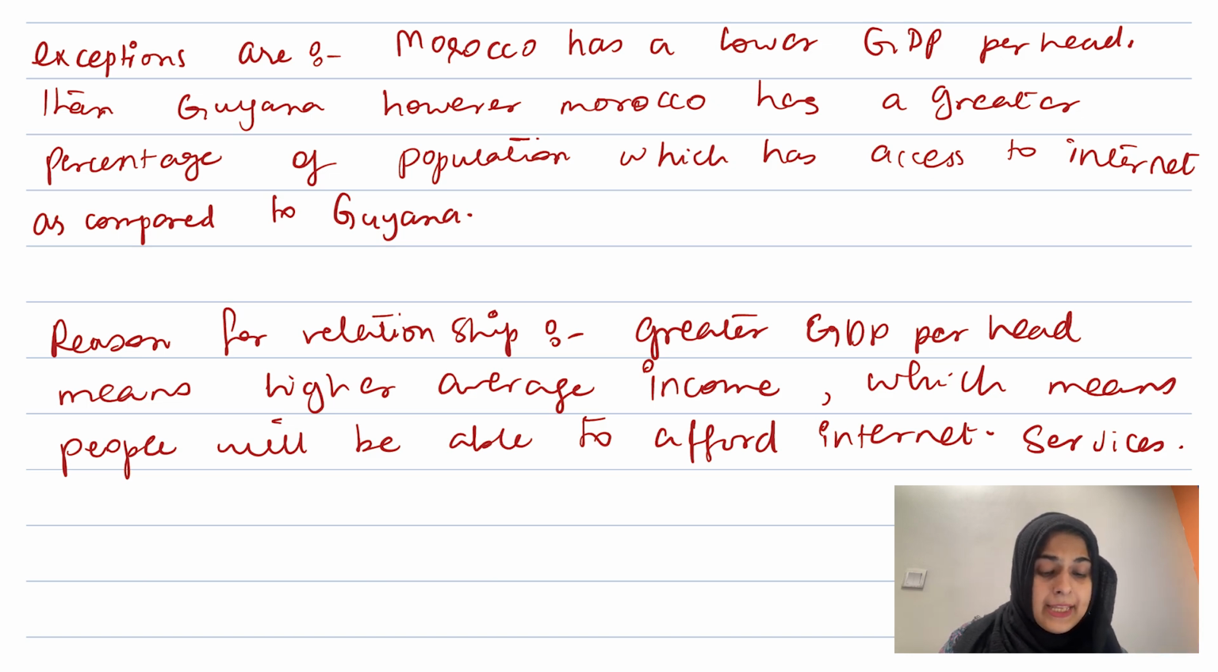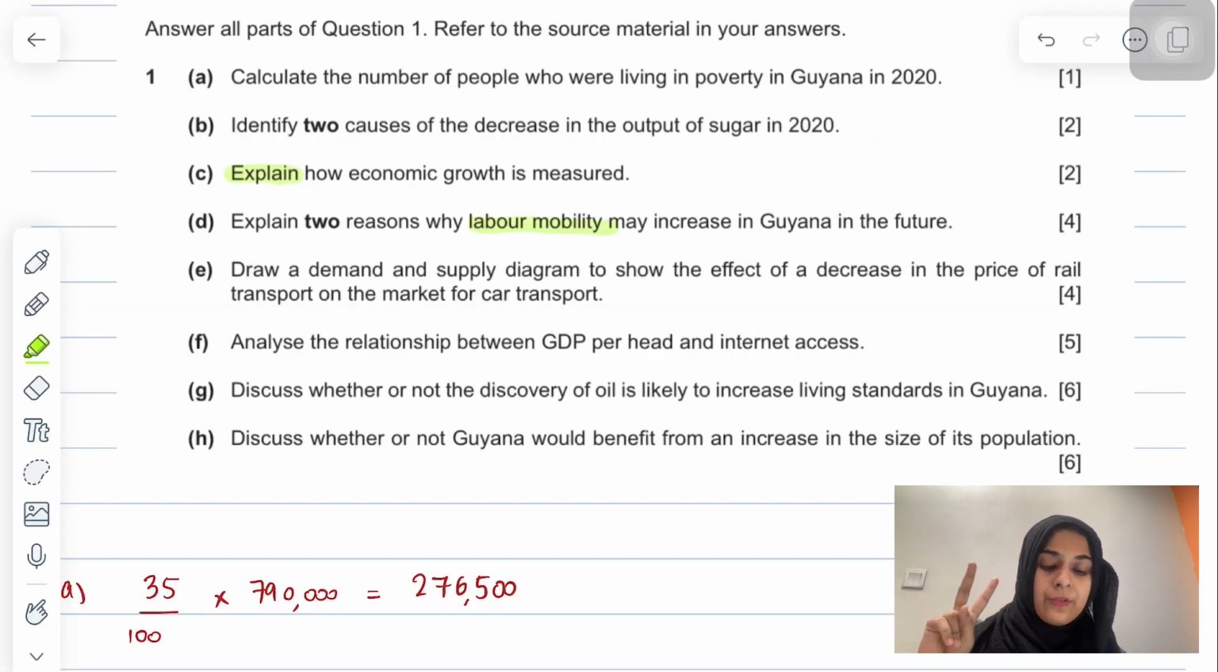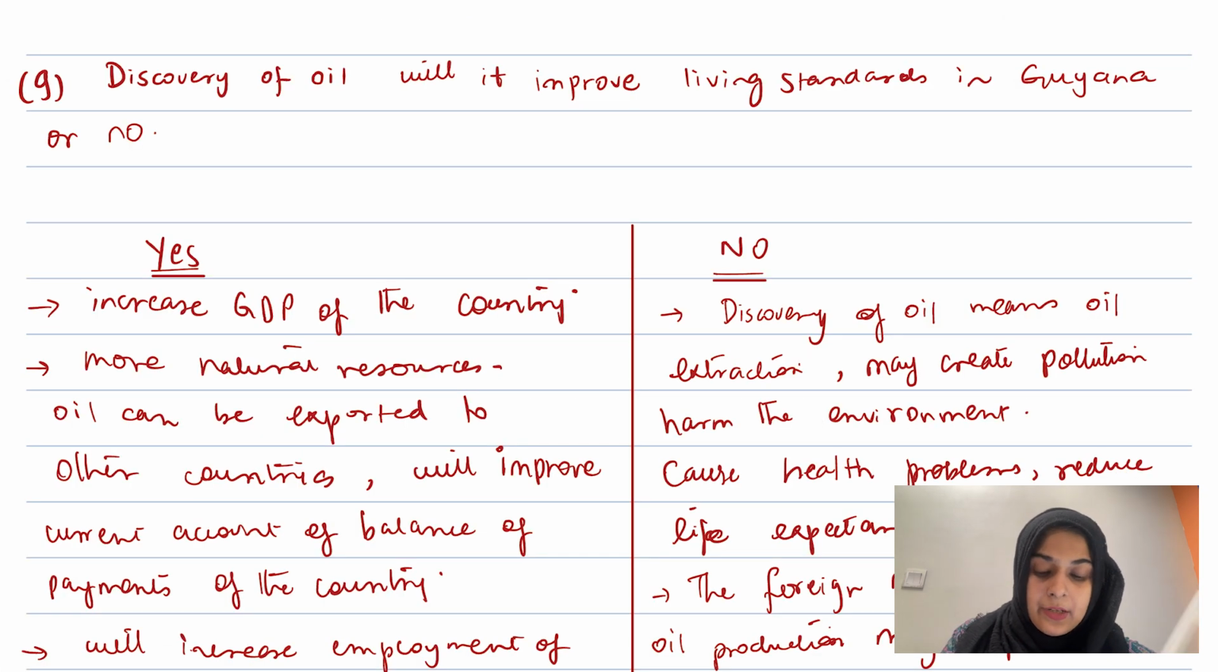Okay, in the next part there are two questions with the command word of discuss, and part G is saying here, discuss whether or not the discovery of oil is likely to increase living standards in Guyana. So there are two important keywords here. One is discovery of oil and the other is living standards. So you basically need to link the two. So discovery of oil is like there's more production, there's more output of oil, and obviously when you have more output you will generate more incomes.